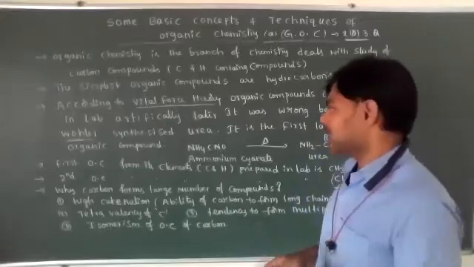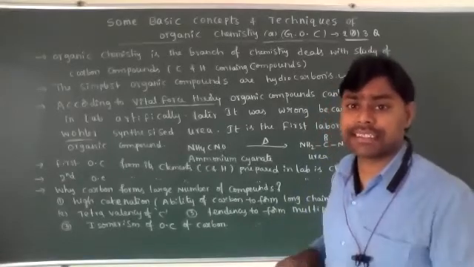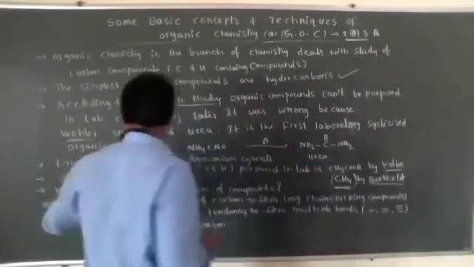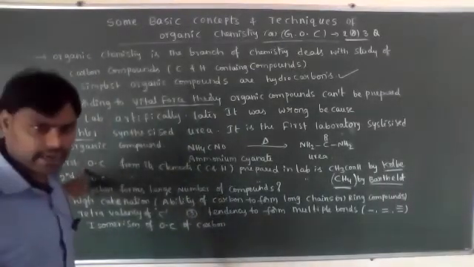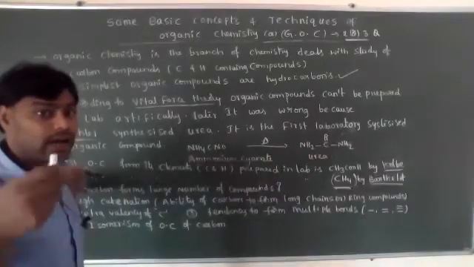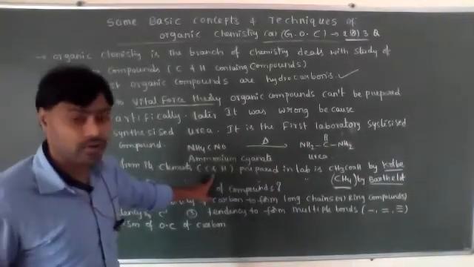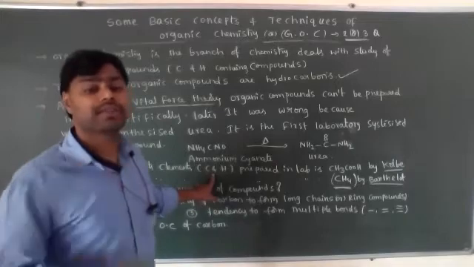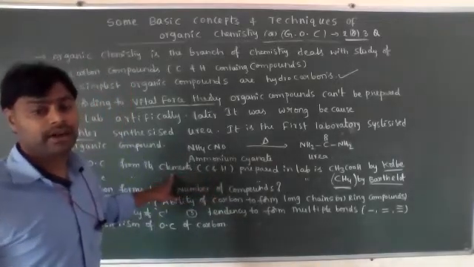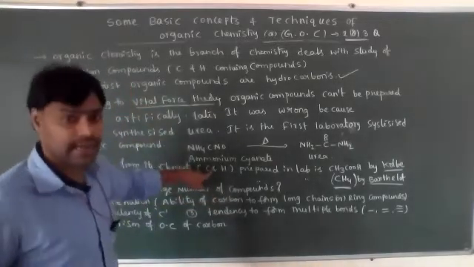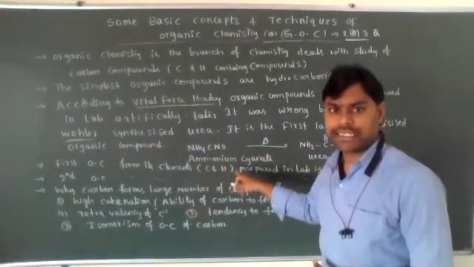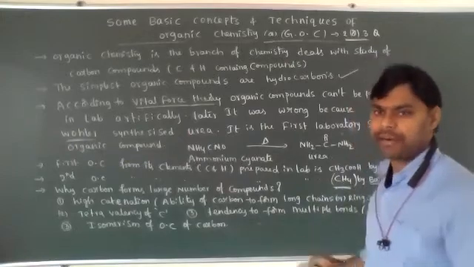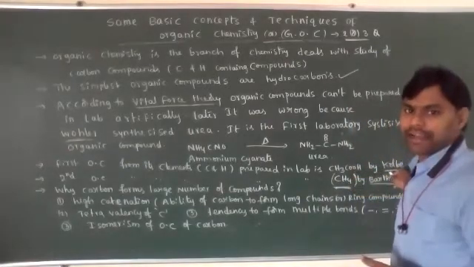The first organic compound synthesized from its elements, that means by using carbon and hydrogen atoms, is acetic acid, by Kolbe.